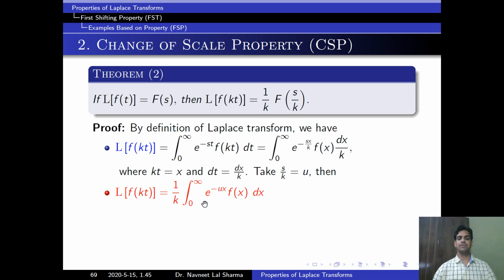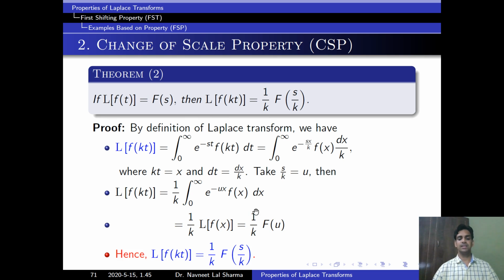By the definition of Laplace transform, this is Laplace of f(x), which is equal to F(u) multiplied by 1 upon k. Now we replace u by s by k, and we get Laplace of f(kt) equal to 1 upon k into F(s by k). The proof of this theorem is complete.